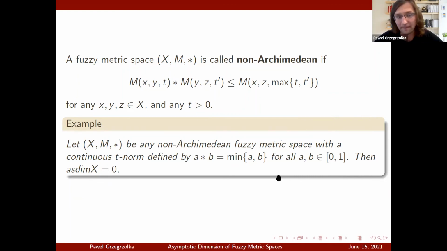Quite recently, someone also published a new paper. It's on arXiv currently, and it extends this notion of asymptotic dimension of fuzzy metric spaces. They are studying property A of fuzzy metric spaces, and when fuzzy metric spaces can be embedded into a Hilbert space. I haven't had the chance to take a look at the paper yet, but it looks very promising, and I will definitely take a look at it soon. If you're interested, I can send you a link to the paper after the talk.